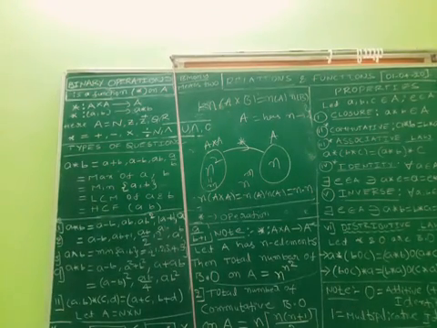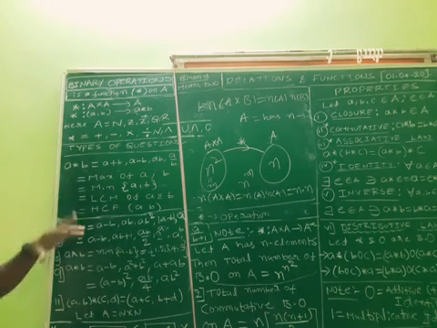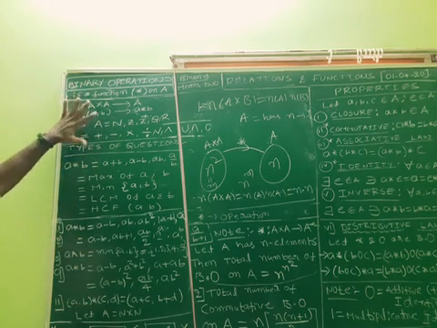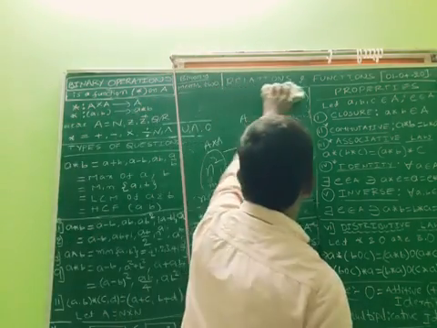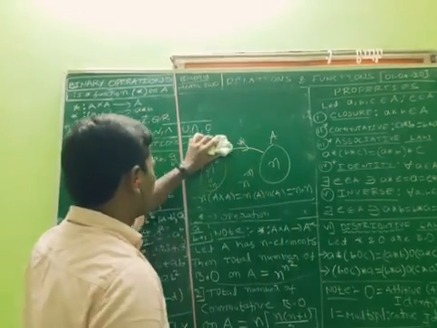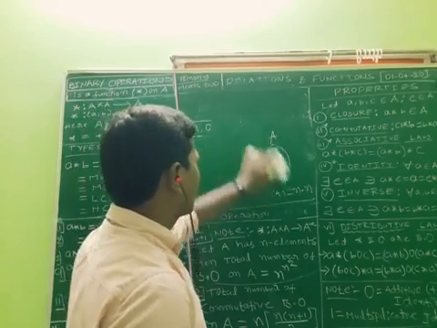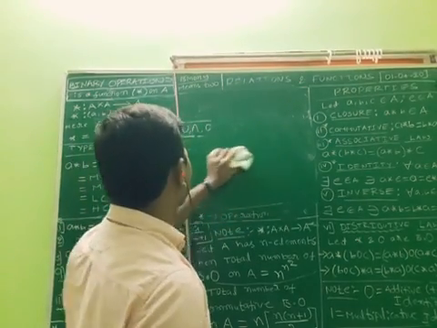Right, now let us start the exercise. Till now I explained the concept. Now we'll start the exercise problems, right? I hope everyone understood the meaning of binary operation. Binary means 2. We can give some input, and we'll get the output.